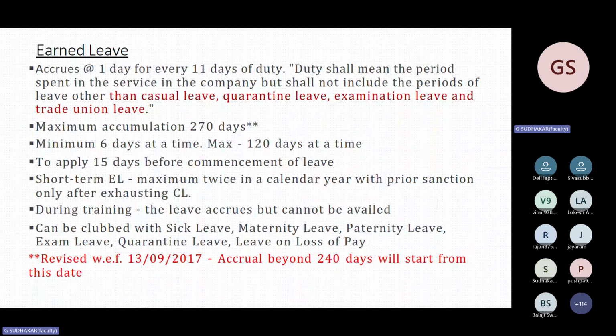A short-term EL can be given during training. You will not be eligible, and for every 11 days, 1 day credit will be there. If you take SL, EL during a particular year, those leaves will be deducted and balance on sick leave. Entitlement of 30 days half pay, completed calendar year of service, subject to LOP adjustment.